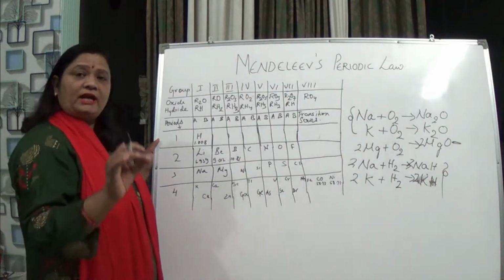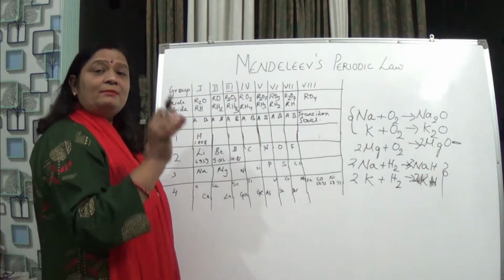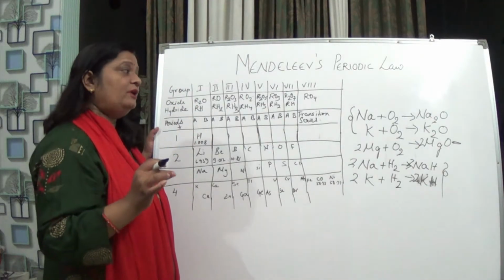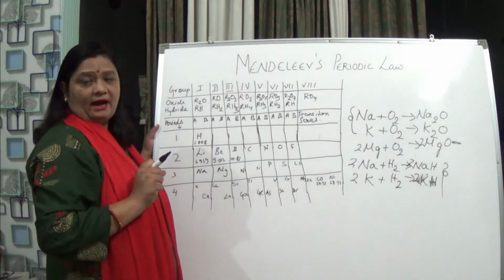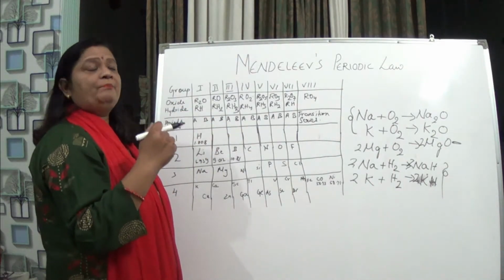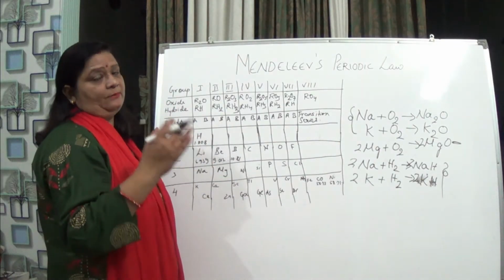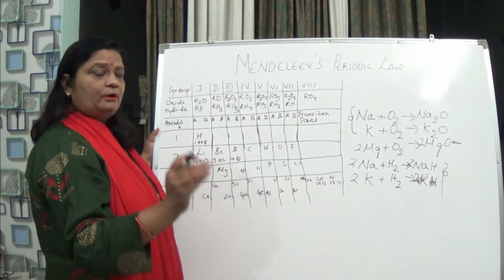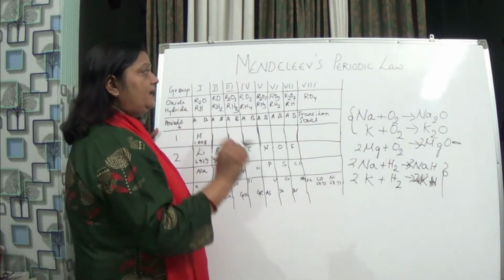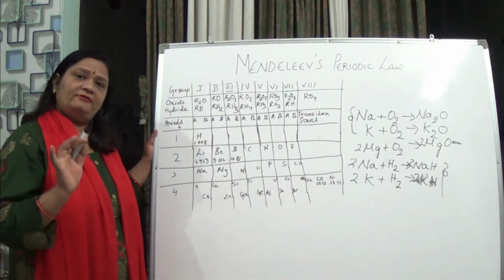He took the increasing atomic masses of the elements and he took the elements having a similar formula with oxygen and hydrogen. If they form similar formulas, naturally they have similar properties and they will be kept in the same group. So this was Mendeleev's criteria of classification of elements.